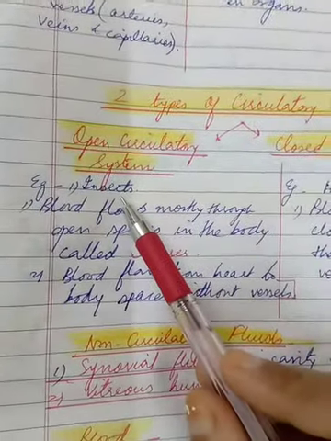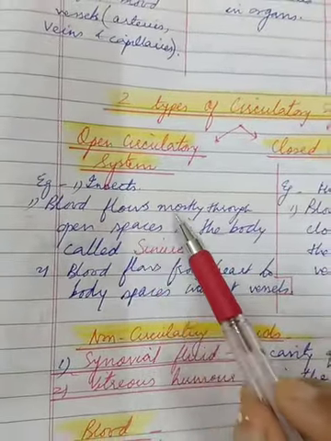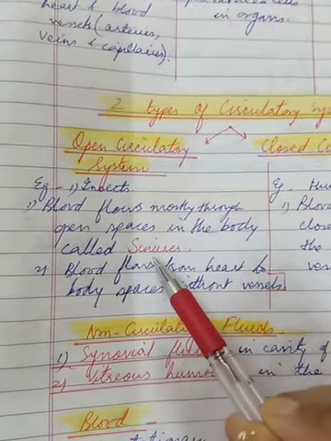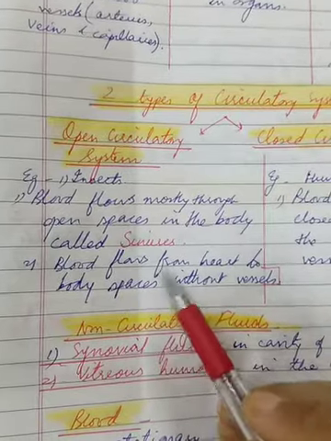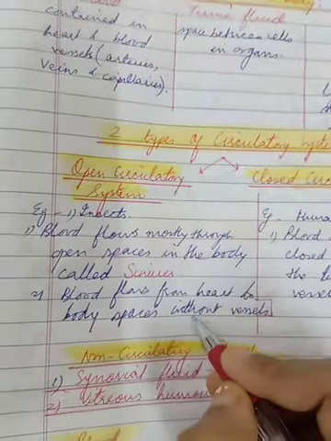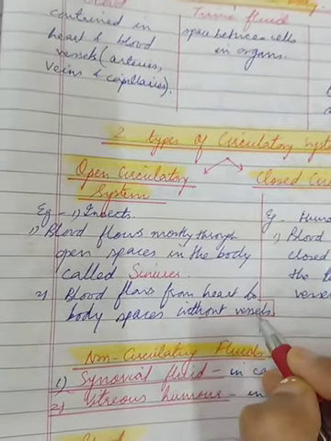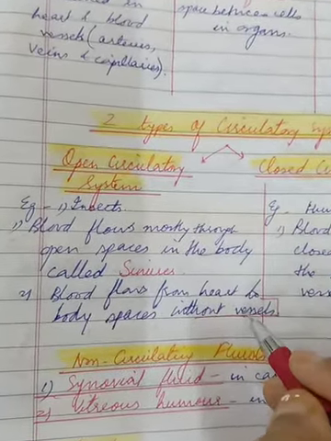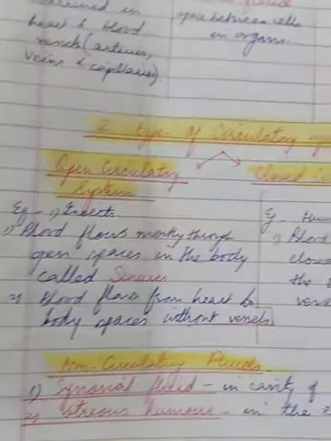Examples, this is seen in insects. Blood flows mostly through open spaces in the body which are called sinuses. Blood flows from heart to body spaces without vessels. That means the vessels like arteries, veins and capillaries are absent and blood is just directly moving in open spaces.